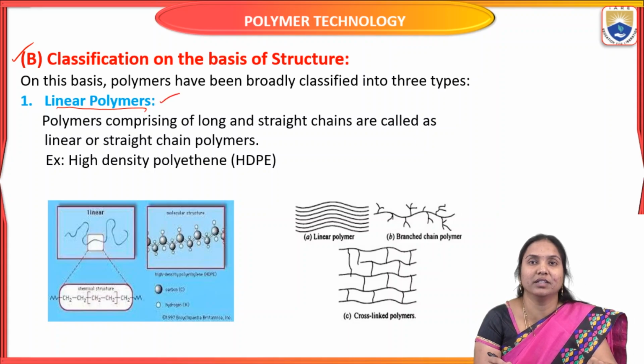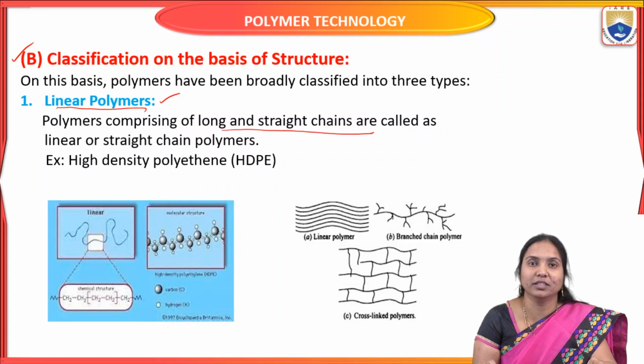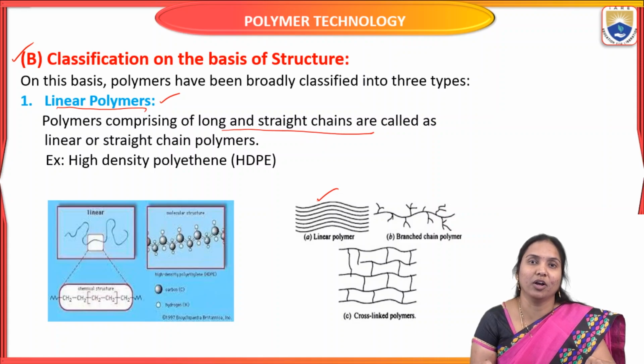These polymers are comprised of long and straight chains, and are called linear polymers or straight chain polymers.